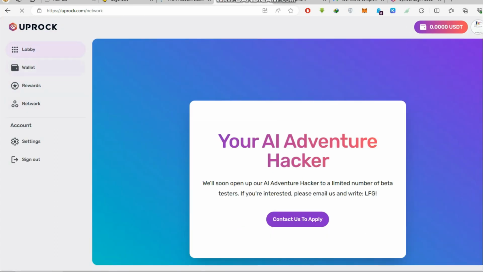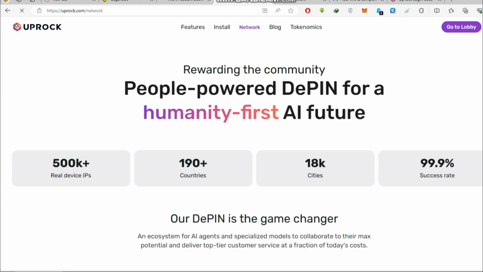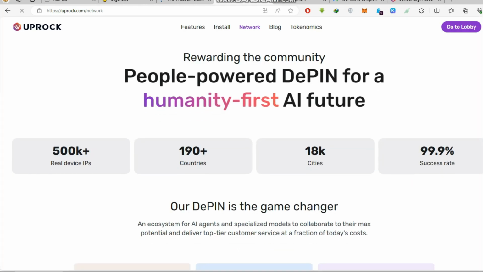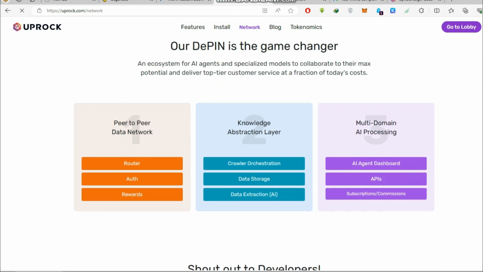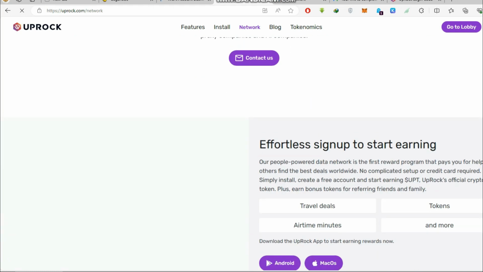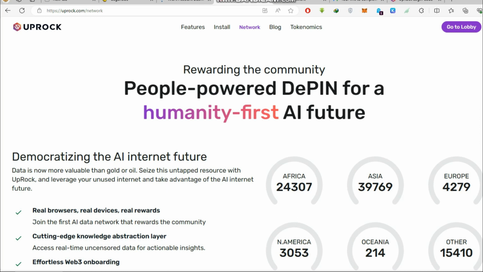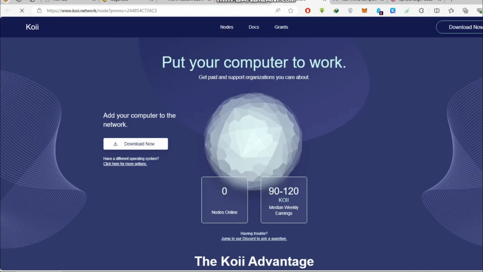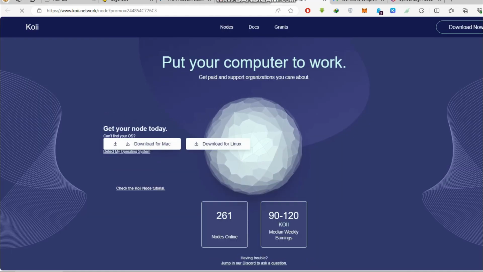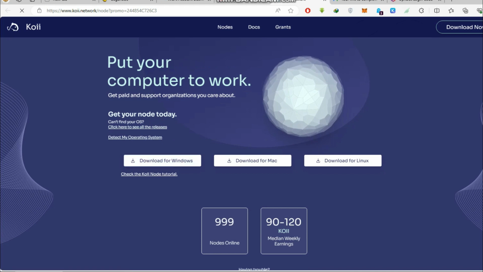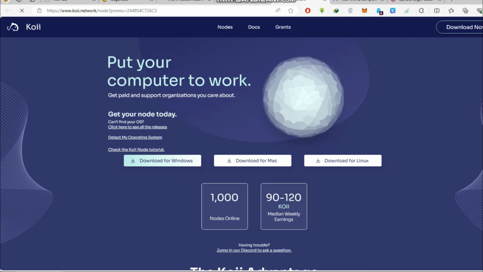If we show you what kind of project it is, it is a DePIN project, which means a decentralized physical infrastructure project. It is an AI project similar to Grass, but it is a bit different because Grass is a data layer project, and they are also going to launch data layer rollups. As you go on the website, you can check out their details as well, and you can download KOII nodes from here. You can download them for Windows, for Linux, for Mac from here.